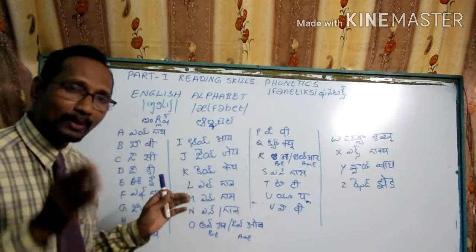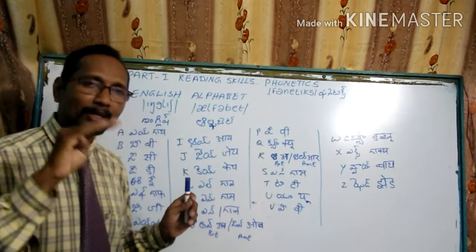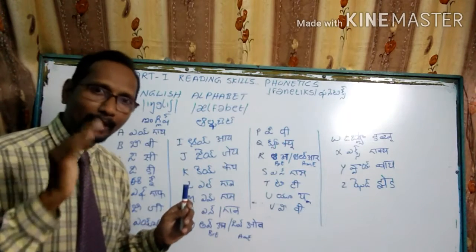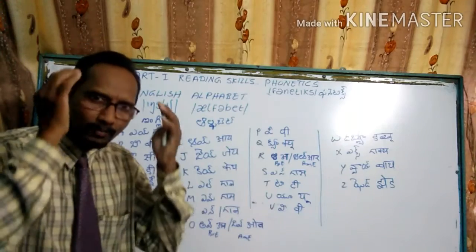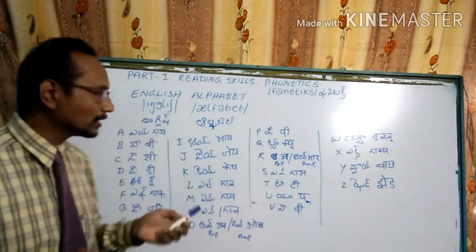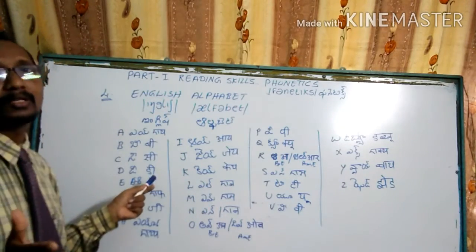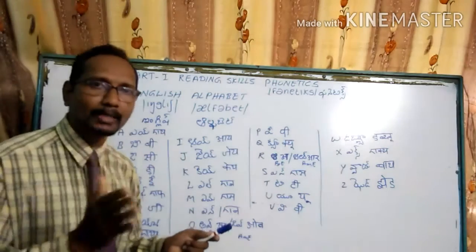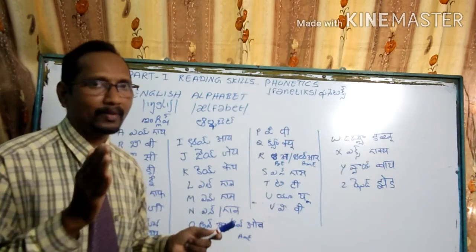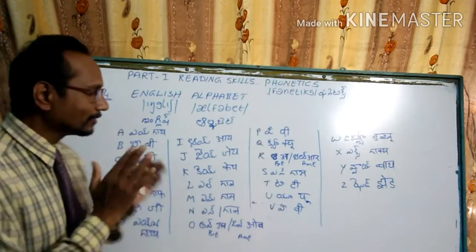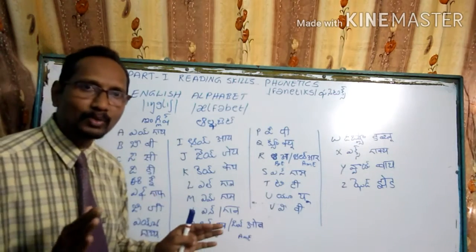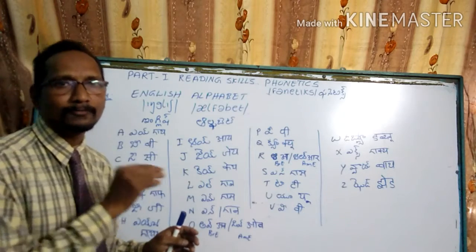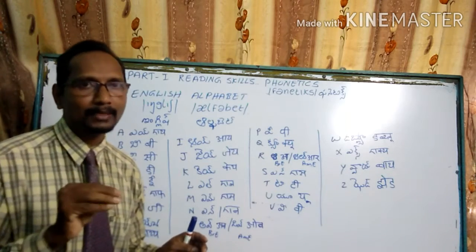If you develop phonetic sounds, verbal consonant sounds and Telugu Gunit style, these three parts, if you keep them in your mind, you can read all the words in originality as native English speakers pronounce. My dear students, this is the last class of the phonetic course from part 1, reading skills.